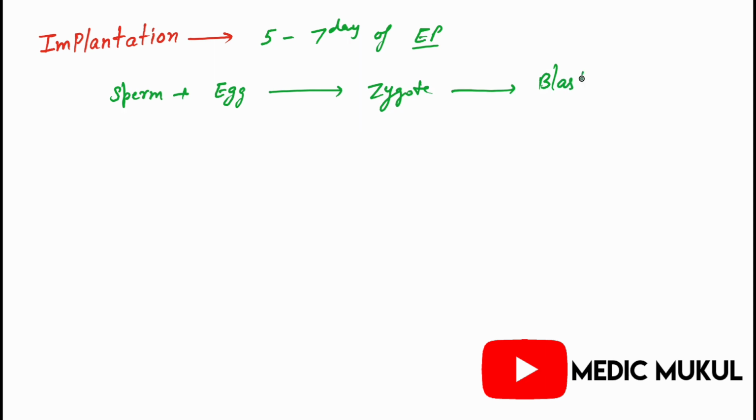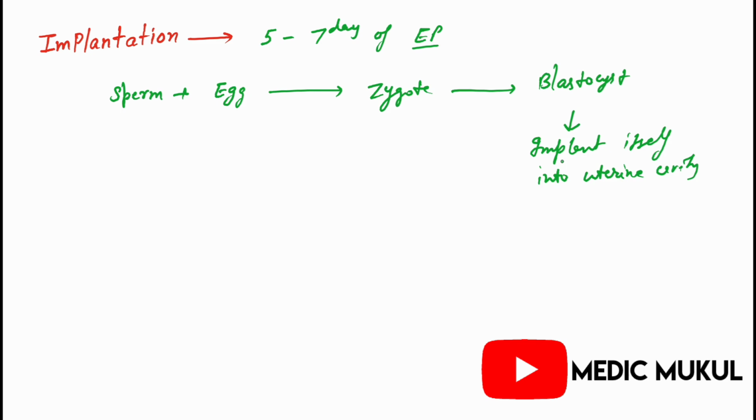And this blastocyst will implant itself into the uterine cavity, or into the wall of the uterus. This is known as implantation, as simple as that.